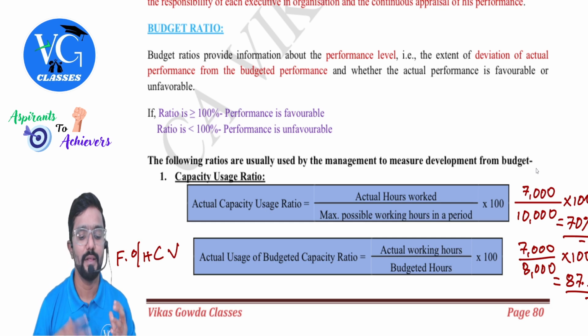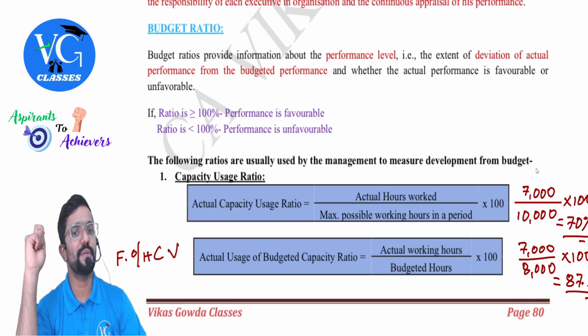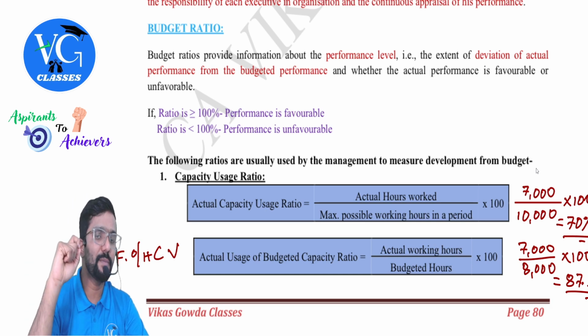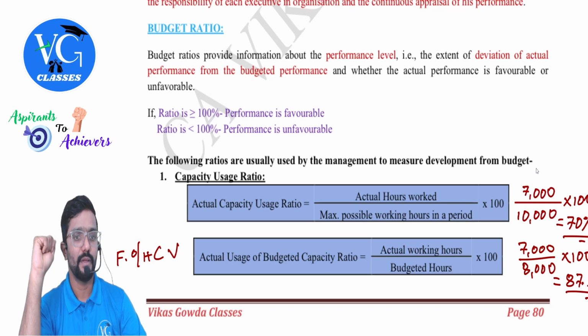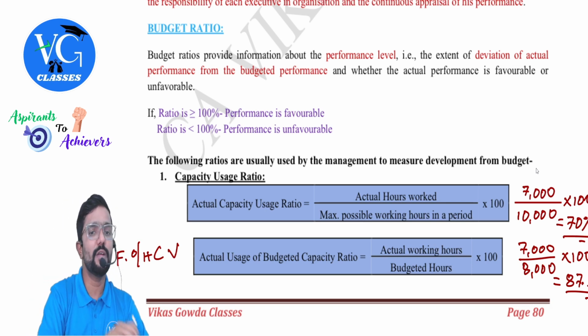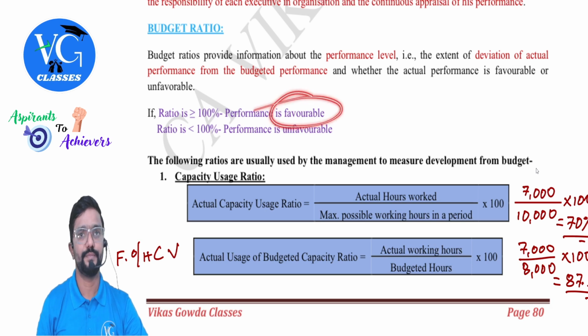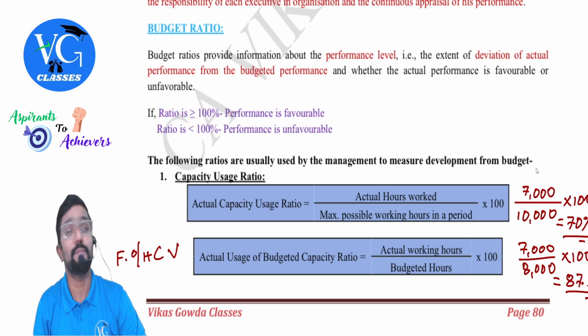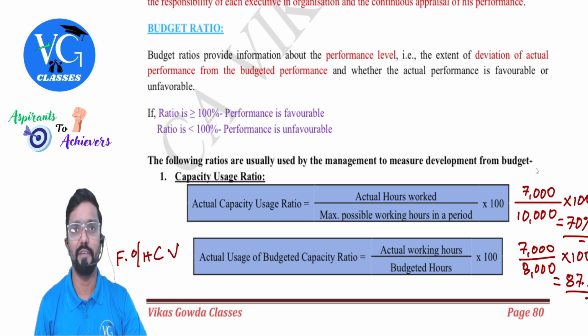Clear? Yes, sir. Budget ratios provide information about the performance level, the extent of deviation of actual performance from the budgeted performance, and whether the actual performance is favorable or unfavorable. If the ratio is more than or equal to 100, then it is favorable. If it is less than 100, then it is unfavorable. Actually, if it is exactly equal to 100, I can tell at par. More than 100, favorable. Less than 100, unfavorable.